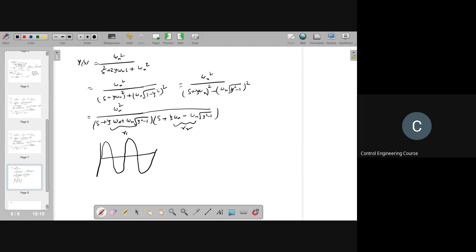When zeta is equal to 1, you don't have any oscillation, it will exponentially decay like this. In the case of zeta greater than 1, you will have much more like this. When zeta is in between 0 and 1, you will have damped oscillations, like this. I have not drawn it clearly, but this is how the system behaves.